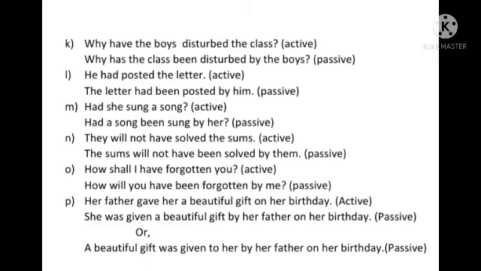Let's see how we have to do it. First of all, let's make her the subject. It will become she. She was given a beautiful gift, which is the next object, on its place. She was given a beautiful gift by her father on her birthday. Or a beautiful gift was given to her by her father on her birthday.